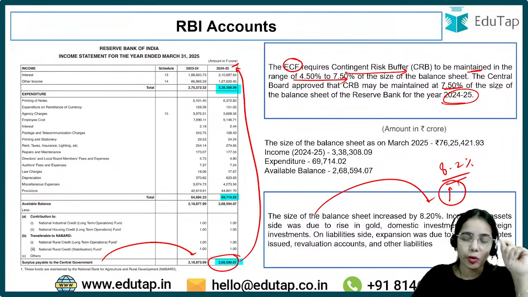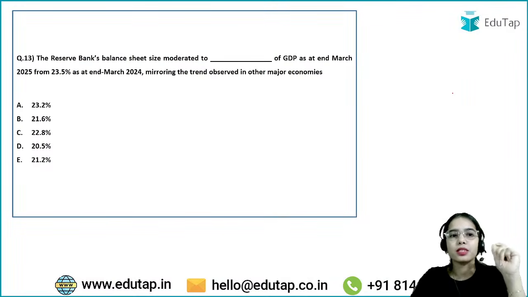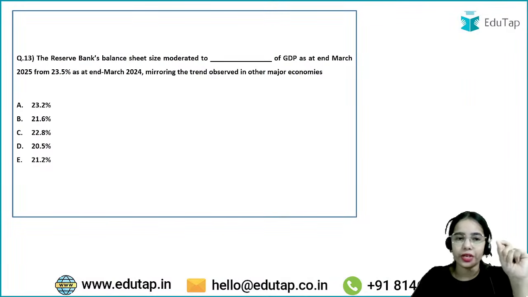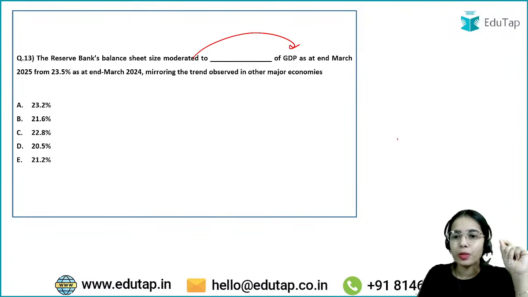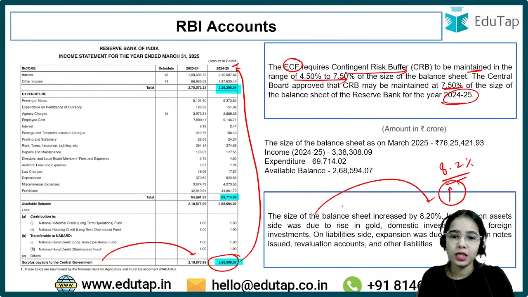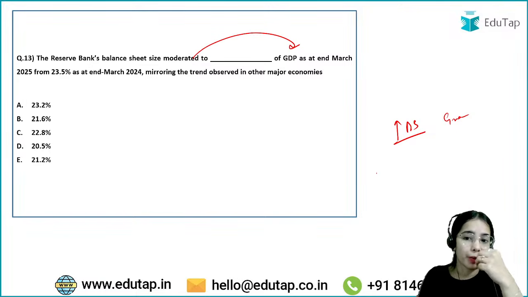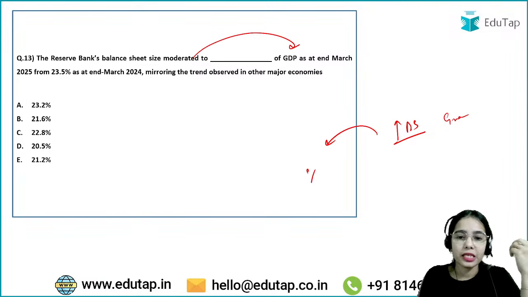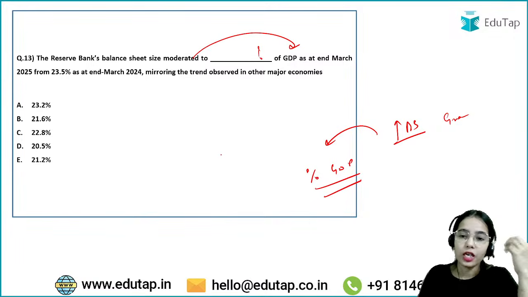This is also important. Coming to the next question, the Reserve Bank's balance sheet size has moderated as a percentage of GDP. So the balance sheet has grown, or we can say the size of the balance sheet has increased by 8.2%, but the balance sheet as a percentage of GDP has moderated to what percent? Okay, because we can say GDP has grown faster.